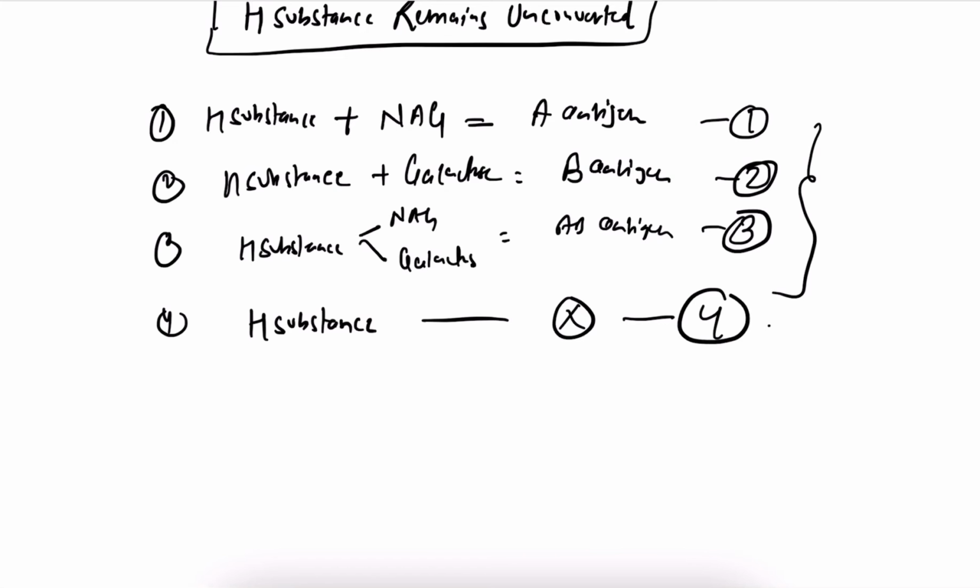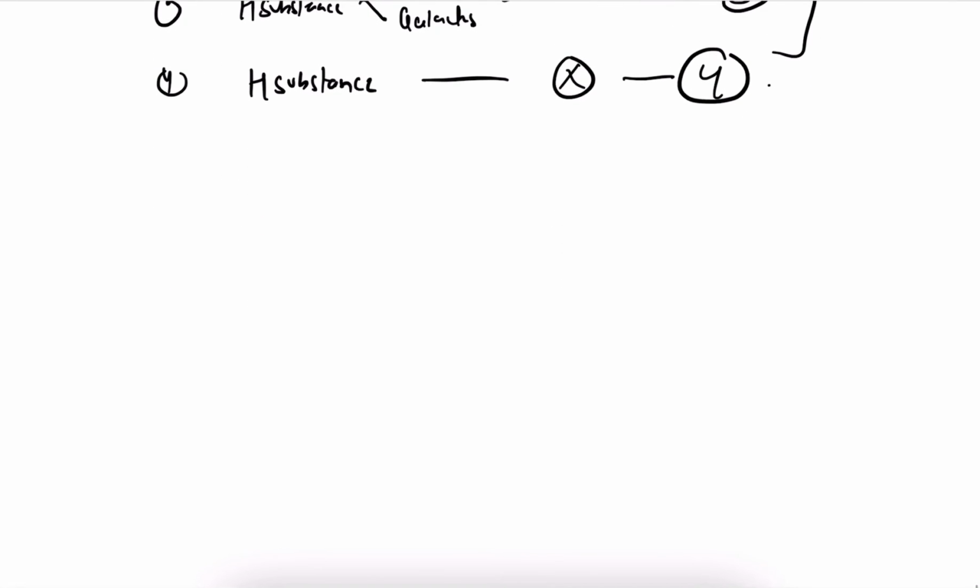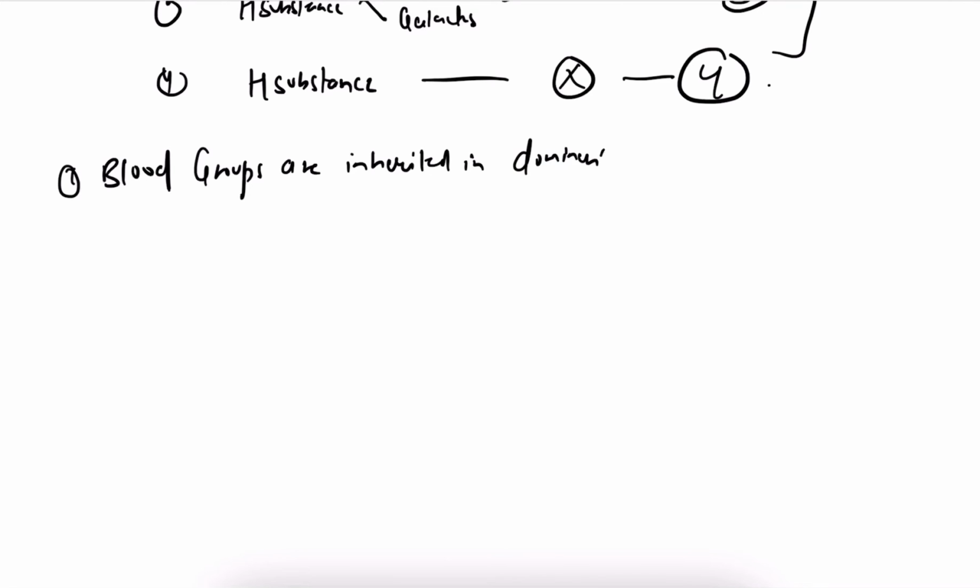Now let us discuss the inheritance pattern of blood groups, that how these blood groups are inherited. So these blood groups are inherited in dominant pattern. First thing is blood groups are inherited in the dominant pattern.